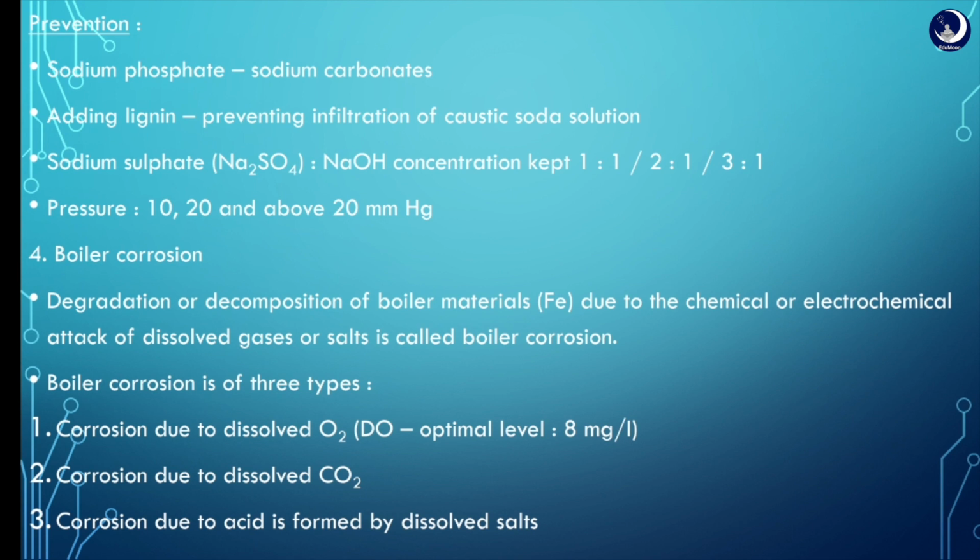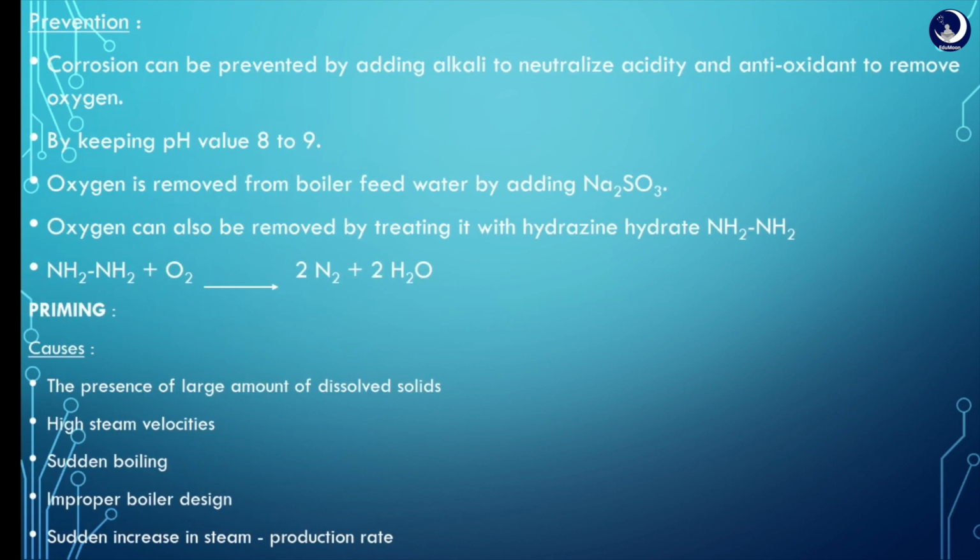The last one is boiler corrosion. It is the degradation or decomposition of boiler materials due to the chemical or electrochemical attack of dissolved gases or salts, and it is mainly of three types: corrosion due to dissolved oxygen, corrosion due to dissolved carbon dioxide, and corrosion due to acids formed by dissolved salts.